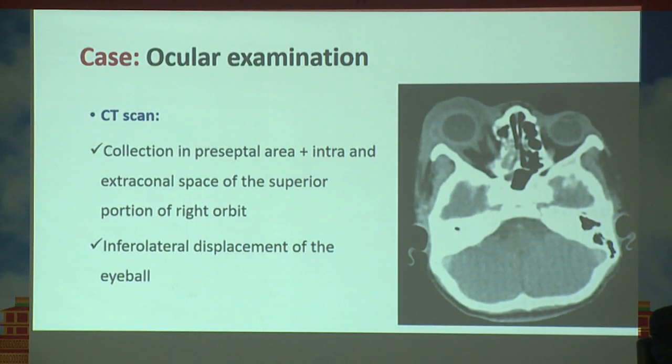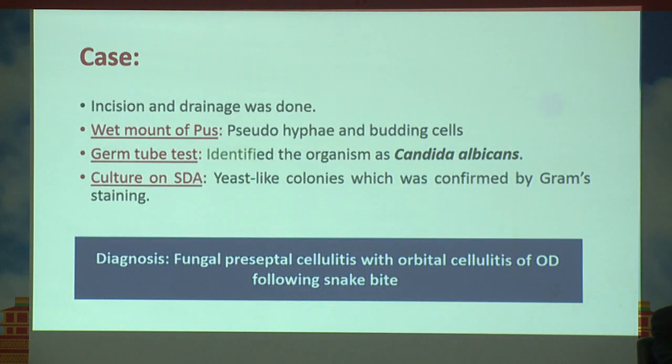So a CT scan was done on the same day, and there was a collection in the preseptal area with intraconal and extraconal space involvement in the superior portion of the right orbit, and there was inferolateral displacement of the eyeball. Incision and drainage of that inflamed area was done, and pus was removed, and we did a wet mount of the pus. There were pseudohyphae with budding cells. In the germ tube test, Candida albicans was identified. On Sabouraud dextrose agar culture, there was a yeast-like colony, which was confirmed by Gram staining. So we came to the conclusion that the patient had Candida albicans infection.